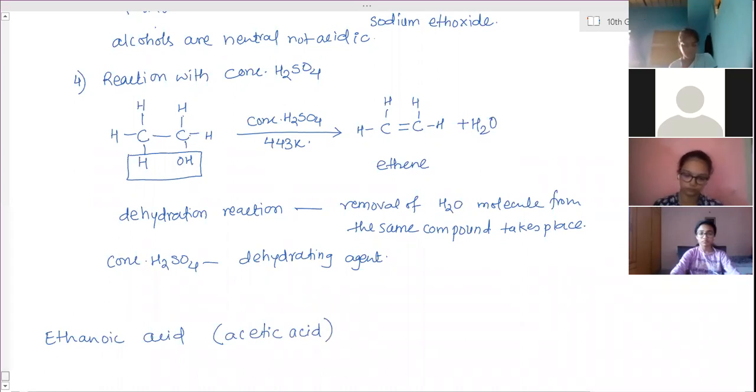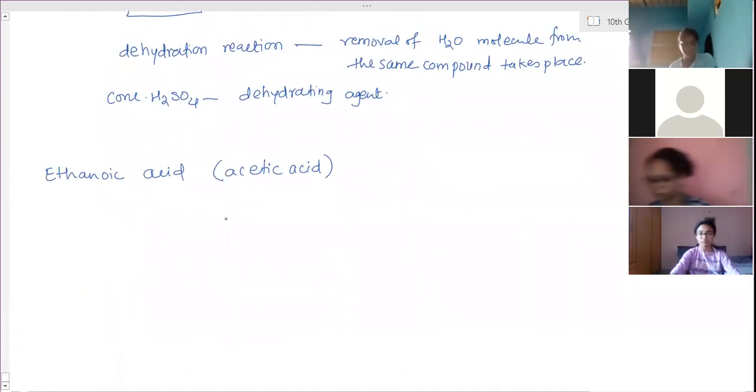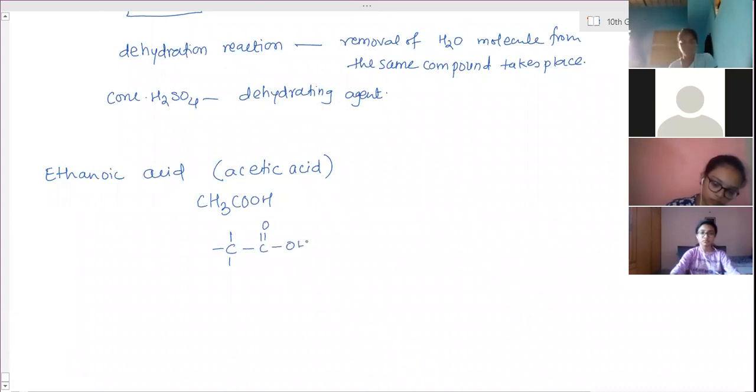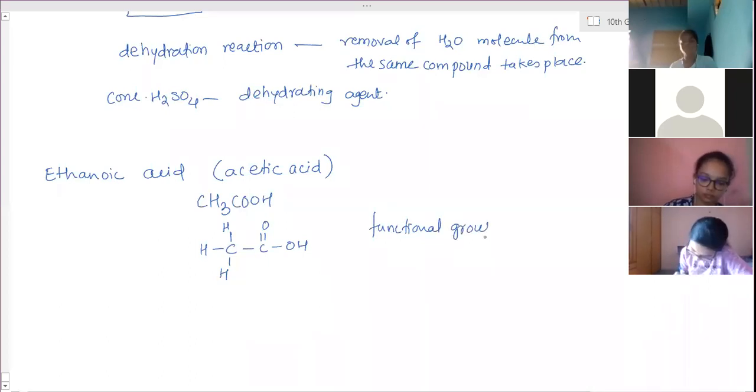We use it in the form of vinegar, CH3COOH, functional group, carboxylic acid, COOH, carboxylic acid.